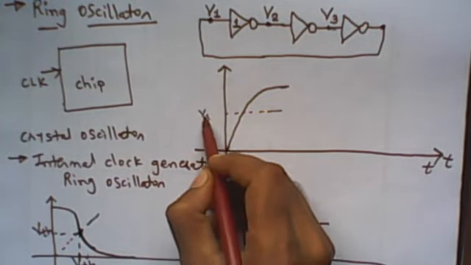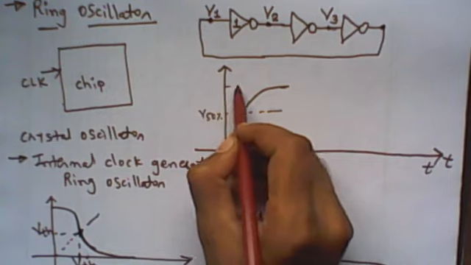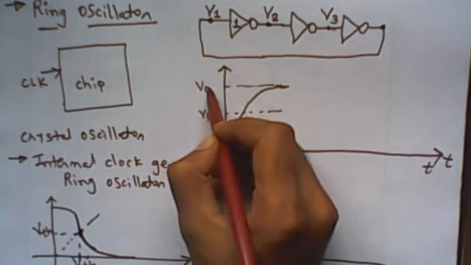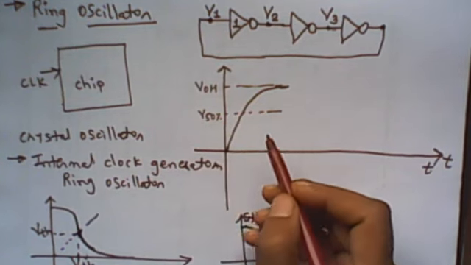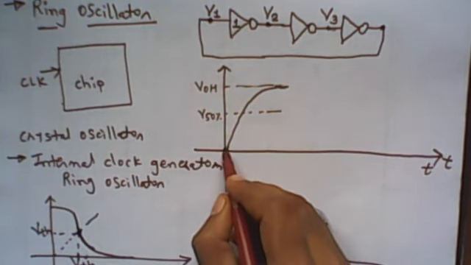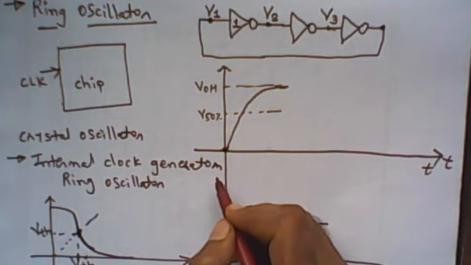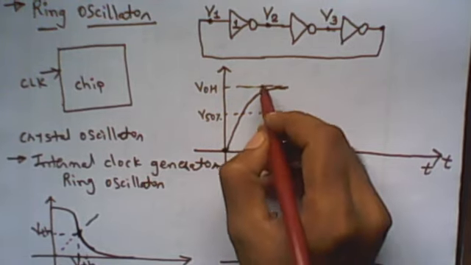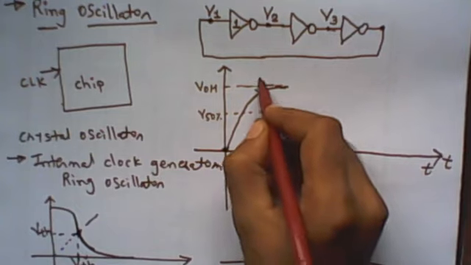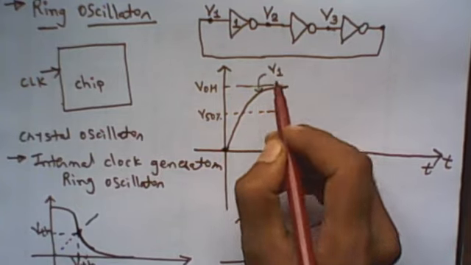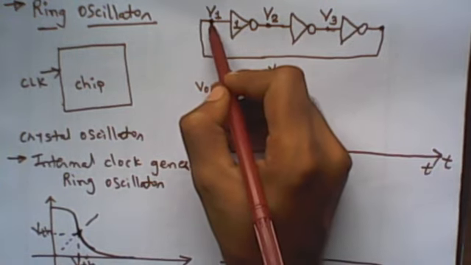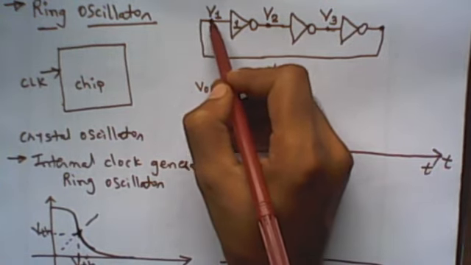This is the V50 percentage, and this is the maximum output. Let me assume it is a CMOS inverter, so the maximum output VOH is equal to VDD, and VOL is equal to 0. This is for V1. When V1 crosses the V50 percentage, it goes to logic 1.